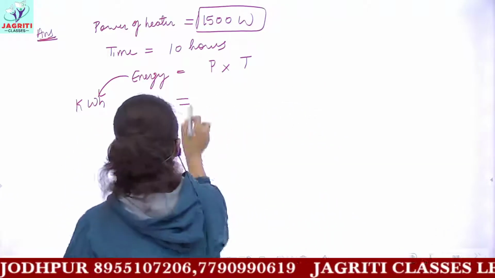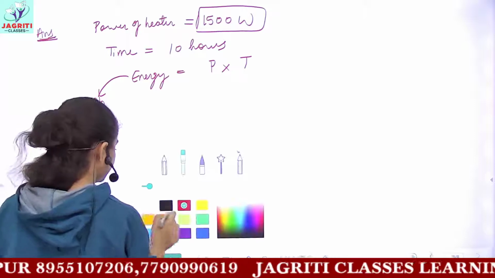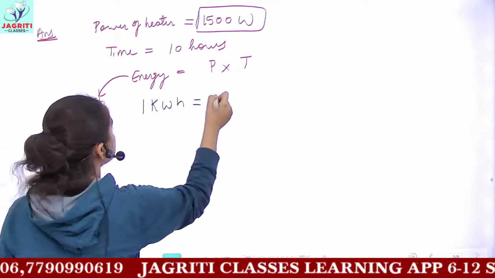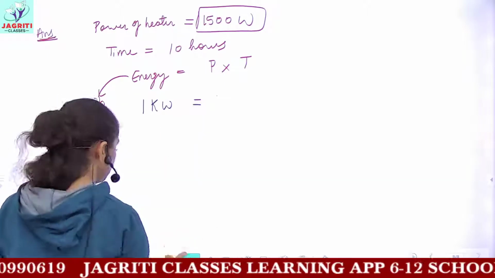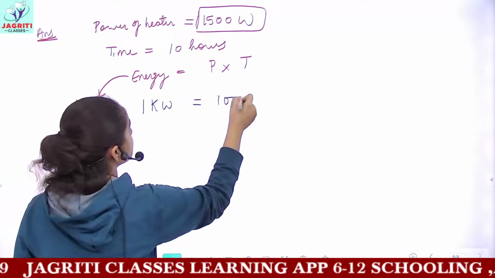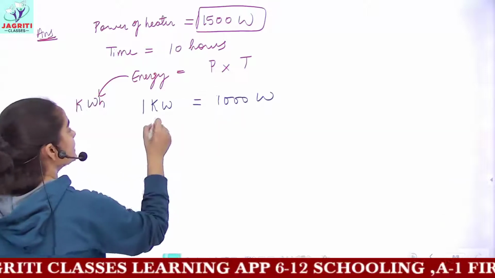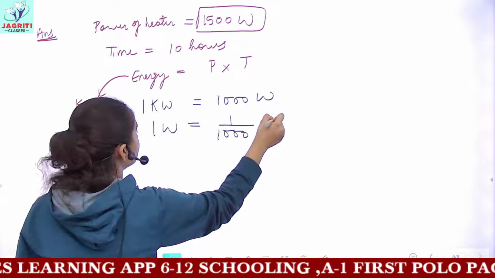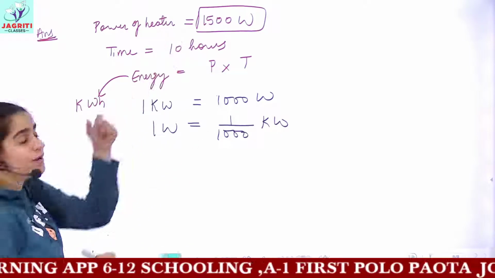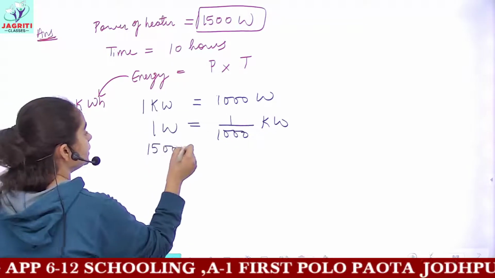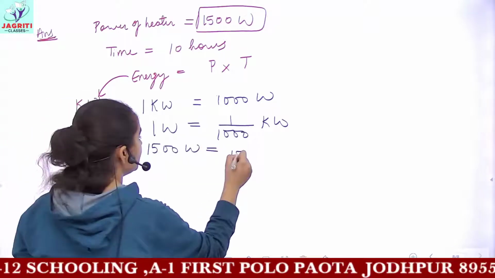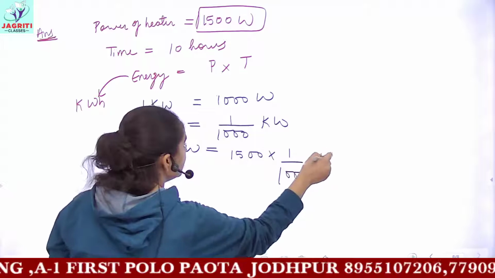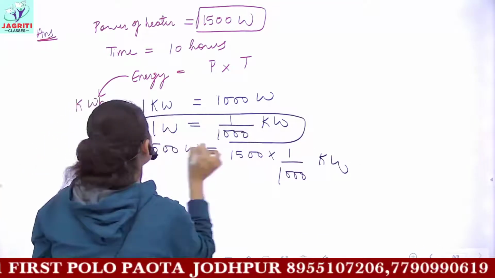And for the solution, I can write it down here itself. We know 1 kilowatt is equal to 1000 watt. Then I can say that 1 watt would be equal to 1 divided by 1000 kilowatt. And now how many watts are you given? You are given 1500 watts. So 1500 watt would be equal to 1500 multiplied by 1 upon 1000 kilowatt. You can use this relation.